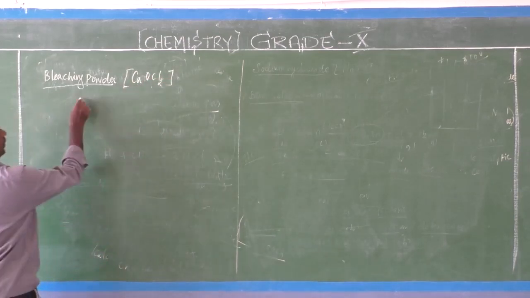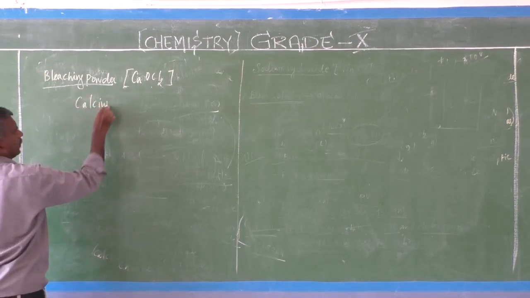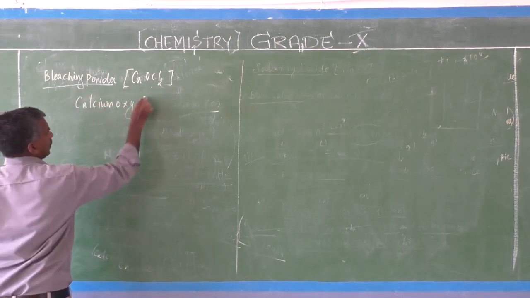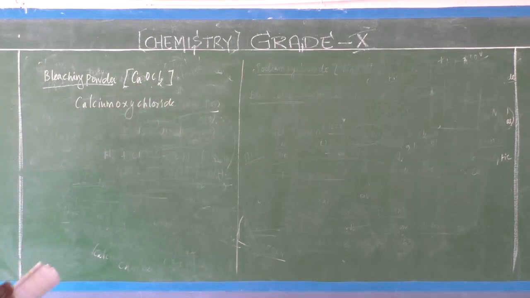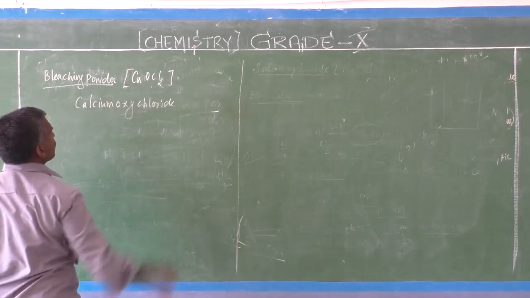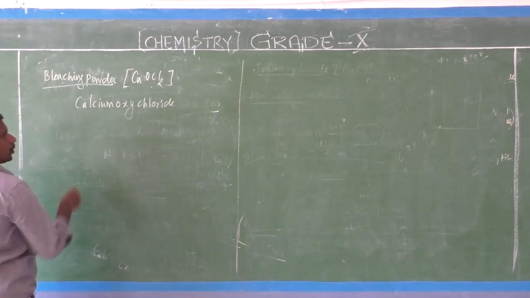The chemical name is calcium oxychloride. Calcium oxychloride is known as bleaching powder. It has another name.